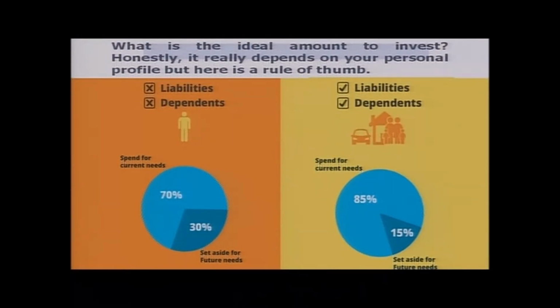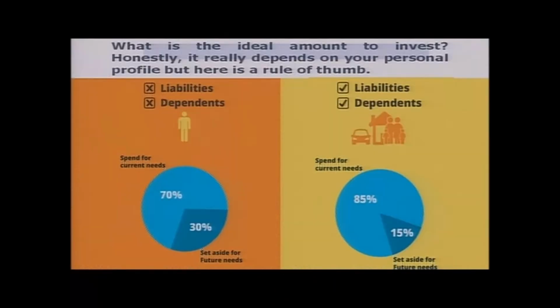Now, what is the ideal amount to invest? Honestly, it depends on your personal profile, but there can be a small thumb rule. Initially, let's say when there are no liabilities, there are no dependents, a person is single and he has just started his career, started his job, and he's doing fairly good. After meeting his current needs or spending needs, maybe on the rent, maybe on the car, on the fuel, or on the food, etc., he should ideally spend 70% of his salary